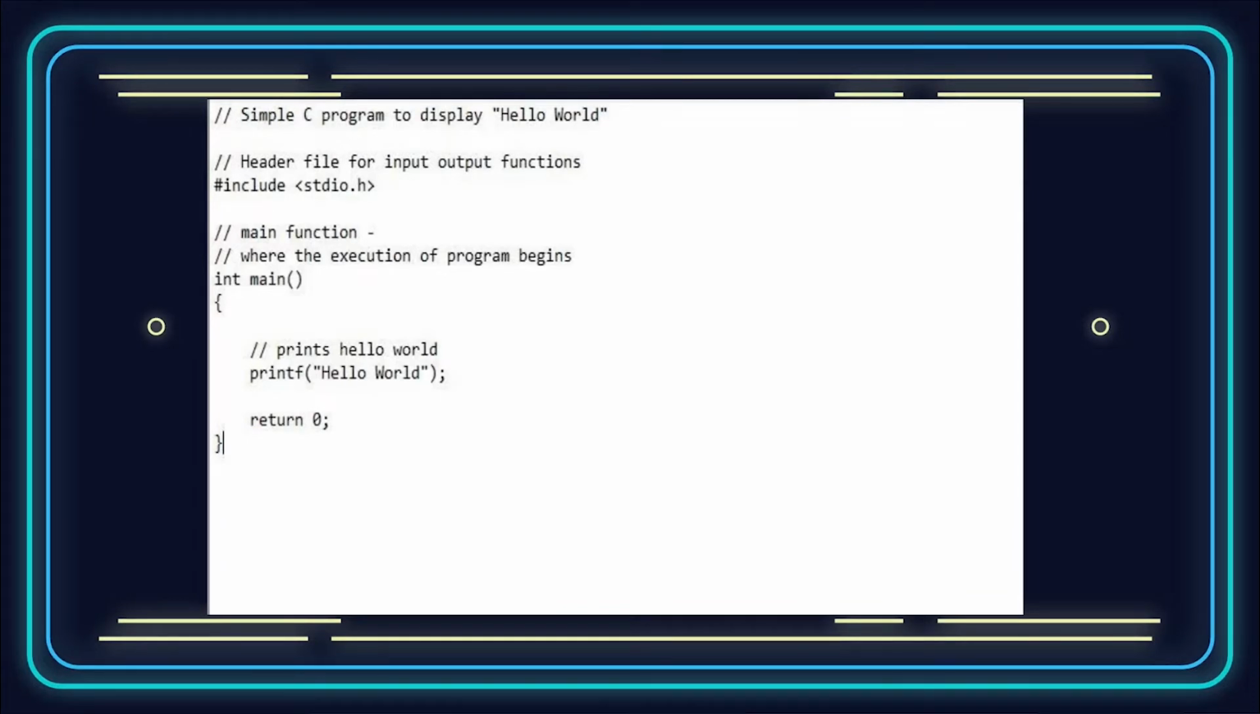Then #include stdio.h. That's the header file. Then comes the main function where the execution of the program begins. That's the int main part. Now printf hello world. This line prints hello world, and then return 0. We saw that this return 0 must be there inside the main function, which will return the control of the program back to the calling function. I hope this much is clear. Then we should move on to the next program.